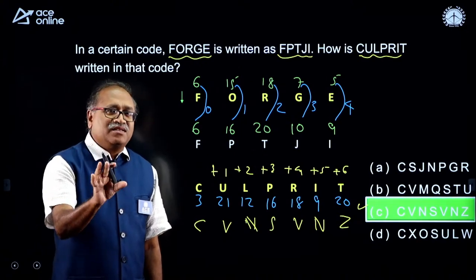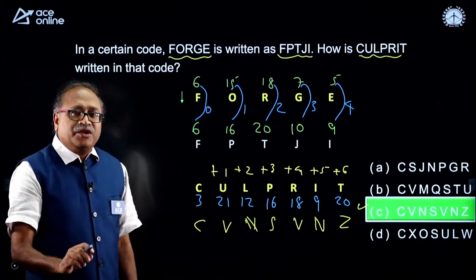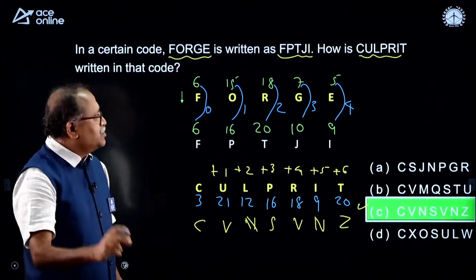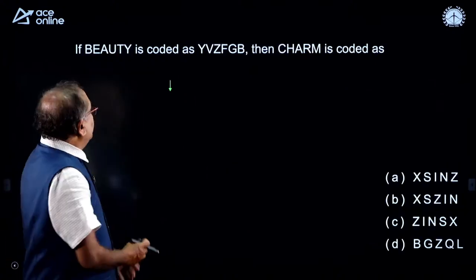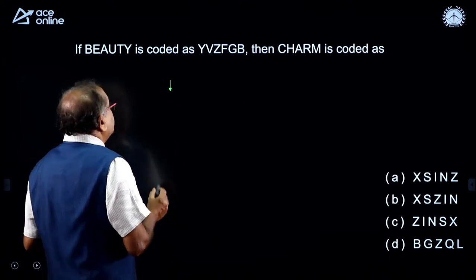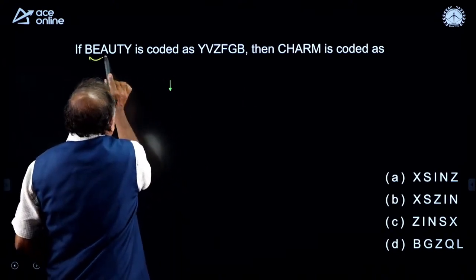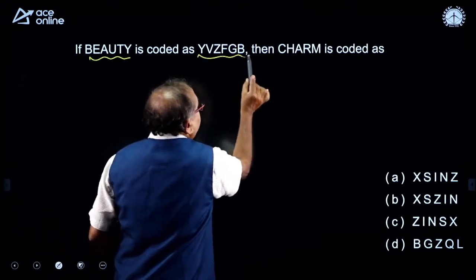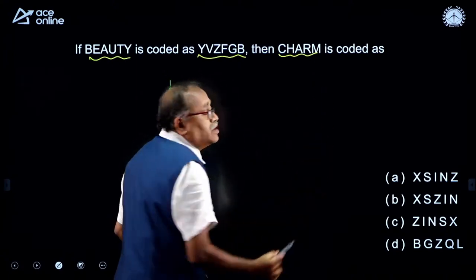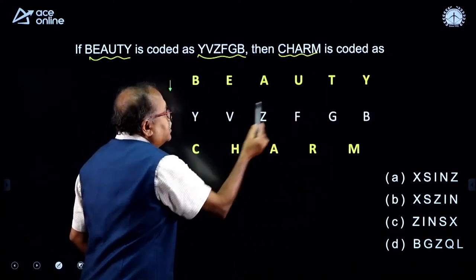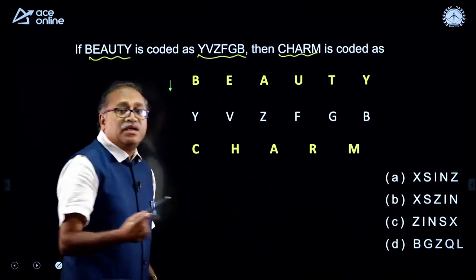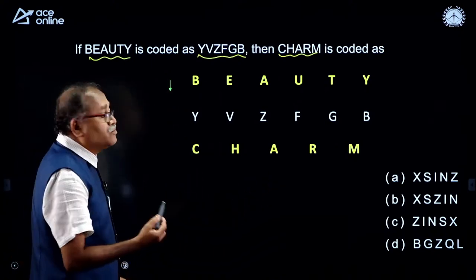I have taken 2 questions from coding and decoding. The next question on your board is this. I hope everyone is understanding this. Here it says 3 questions I have taken. Now, beauty is coded as this, then charm will be coded as what? Just for clarity, I wrote beauty in this format, then charm is coded as what?